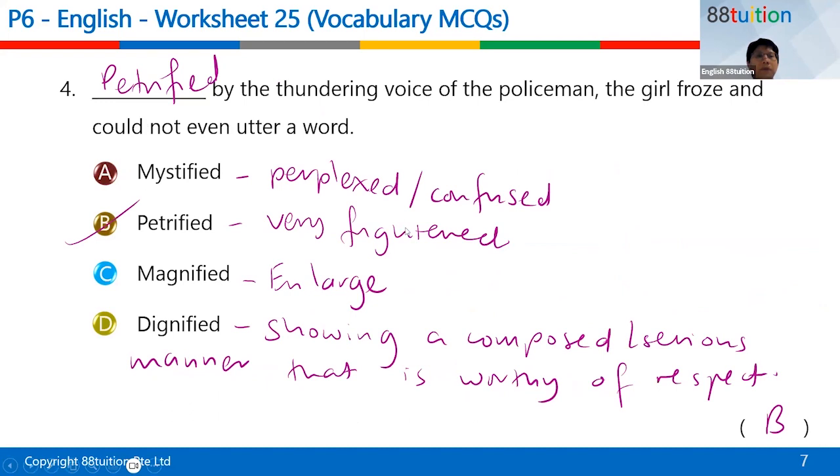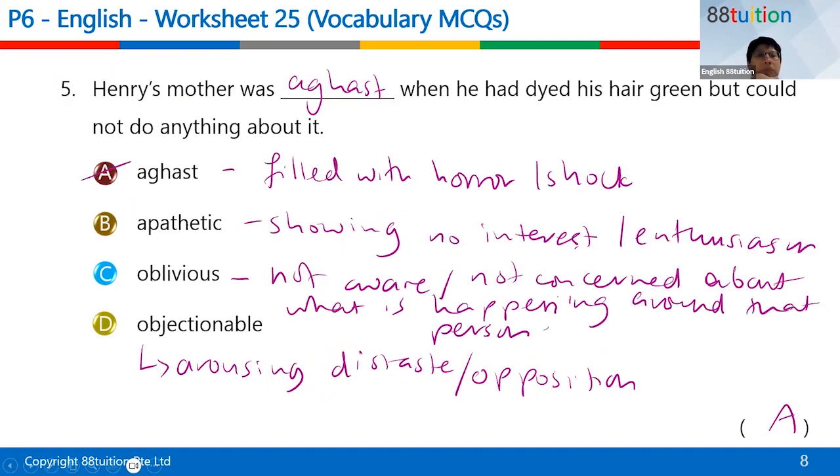Okay. All right. Henry's mother was aghast when he had dyed his hair green, but could not do anything about it. Let me just go up here. Can't really see what I've written here. Okay, can. I hope so. Sorry, I have to put us right at the side. So Henry's mother was aghast when he had dyed his hair green, right? But could not do anything about it. So aghast in this case means filled with horror or shock.